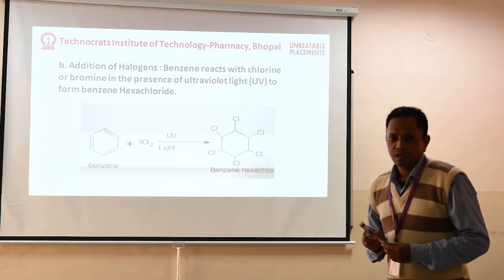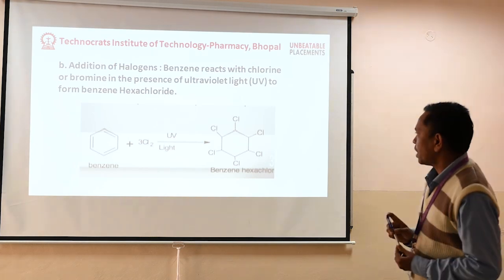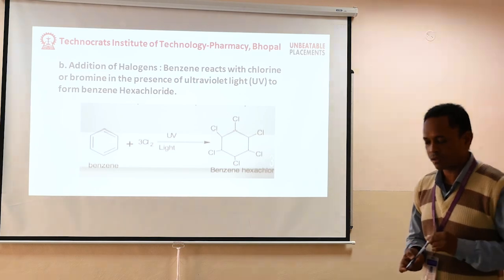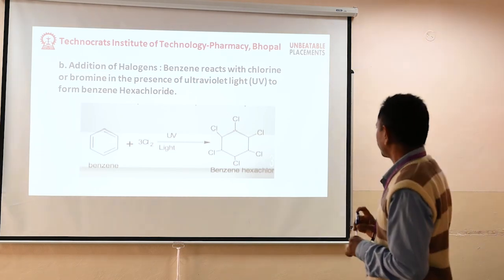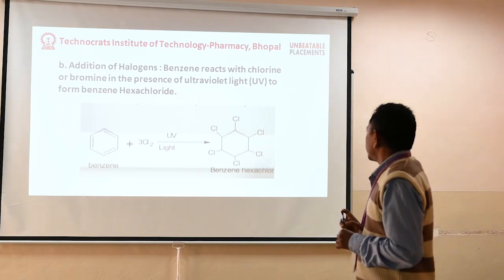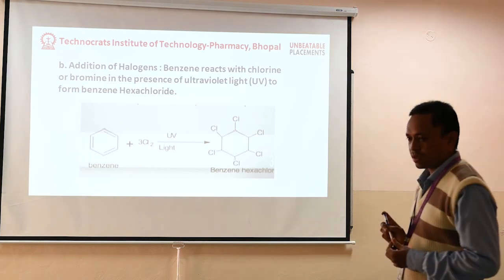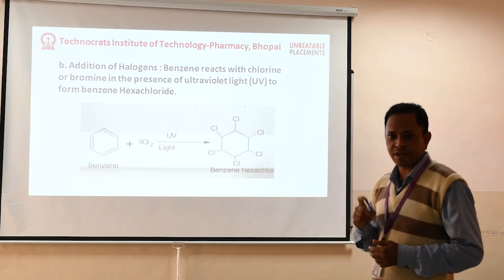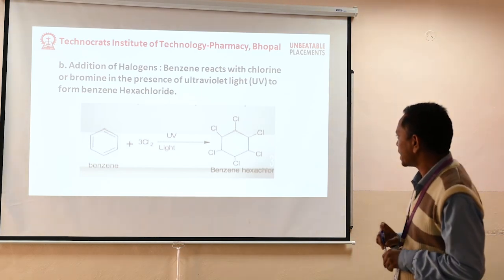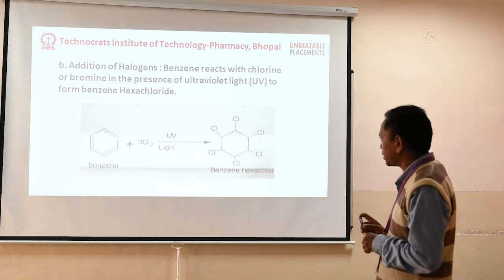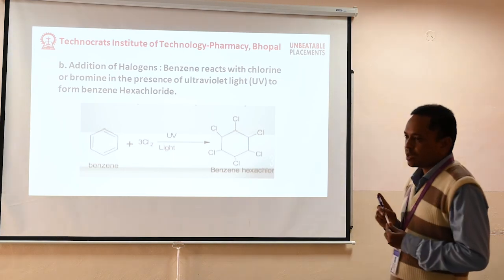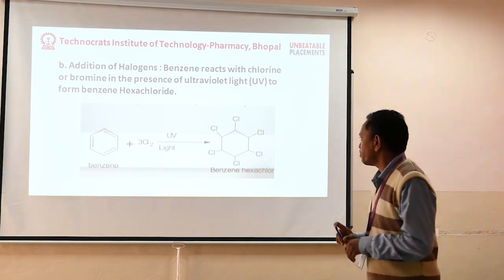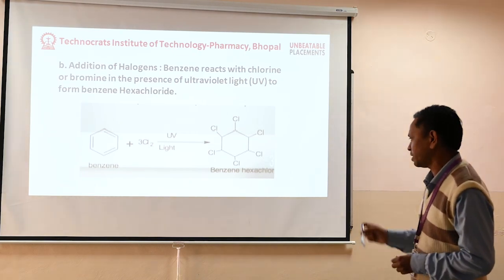Next, addition of halogens. Benzene reacts with chlorine or bromine in presence of ultraviolet rays to form benzene hexachloride.